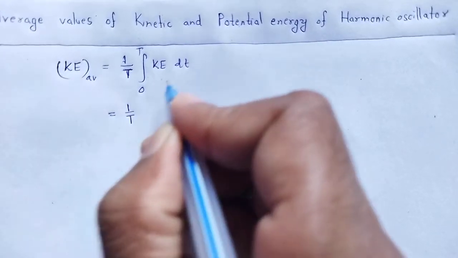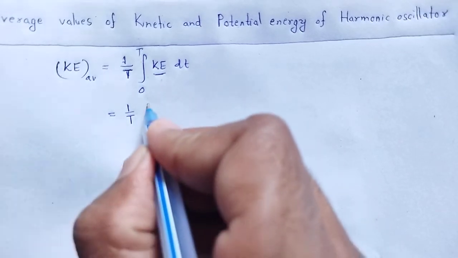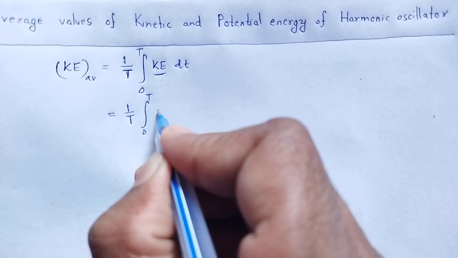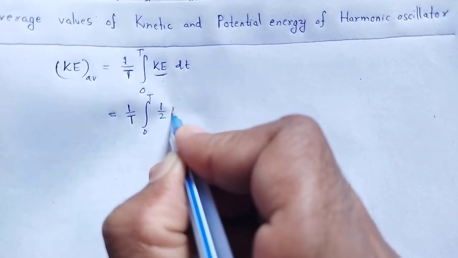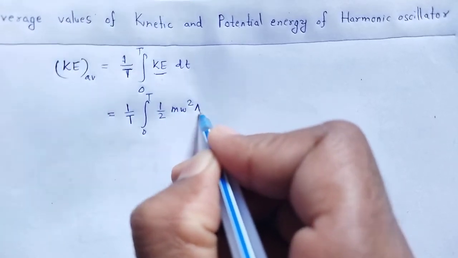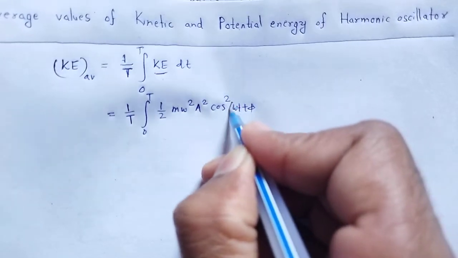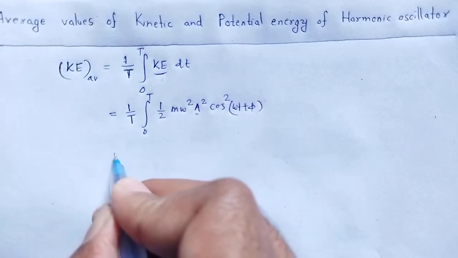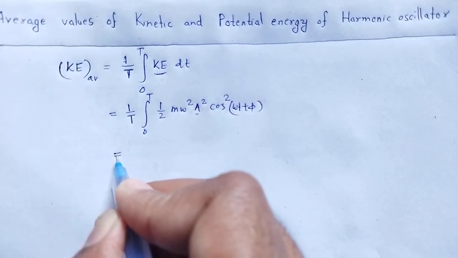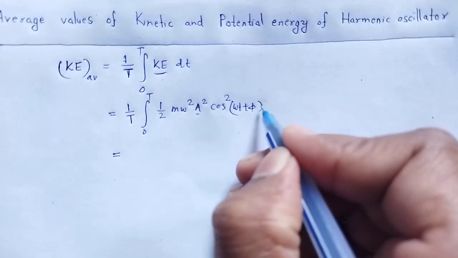Again the kinetic energy in a simple harmonic oscillator, we know, from 0 to T, the value will be half m omega square A square cos square of omega t plus phi, where capital A is the amplitude, dt.